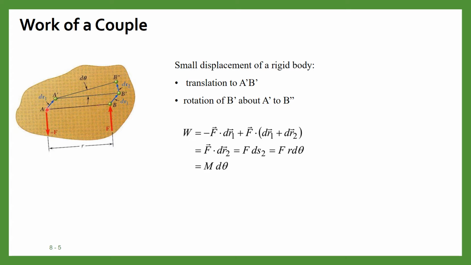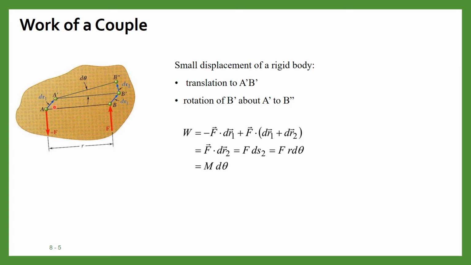So under the action of the couple, these two points A and B move to A dash and B double dash, and we can divide it into two parts: translational motion plus rotational motion.